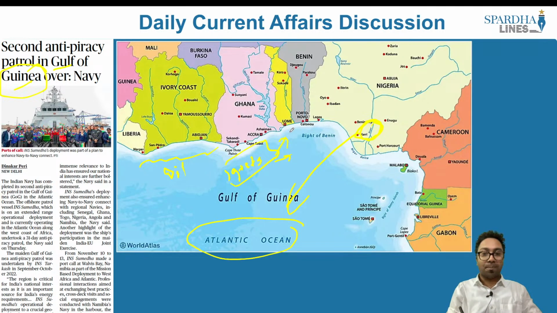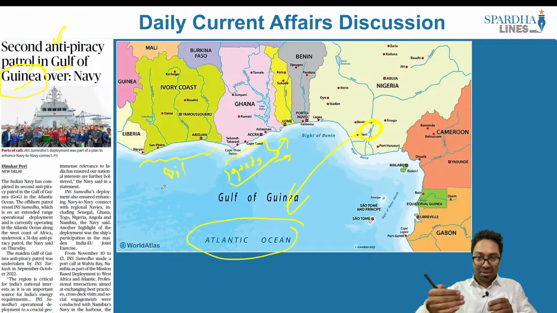So in order to prevent it, there is the second anti-piracy patrol in the Gulf of Guinea that was undertaken by the Indian Navy. There are many shipments that move along the coastal waters, and there are illegal activities conducted by criminals who take over these shipments. In order to prevent this, an anti-piracy patrol was undertaken by the Indian Navy. So what is the significance of it?